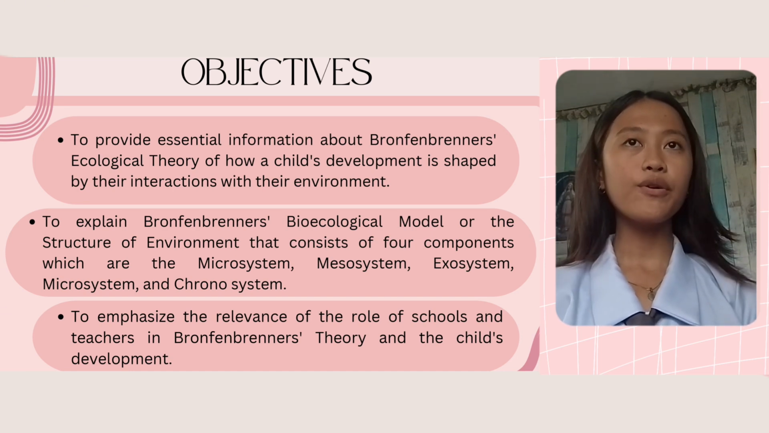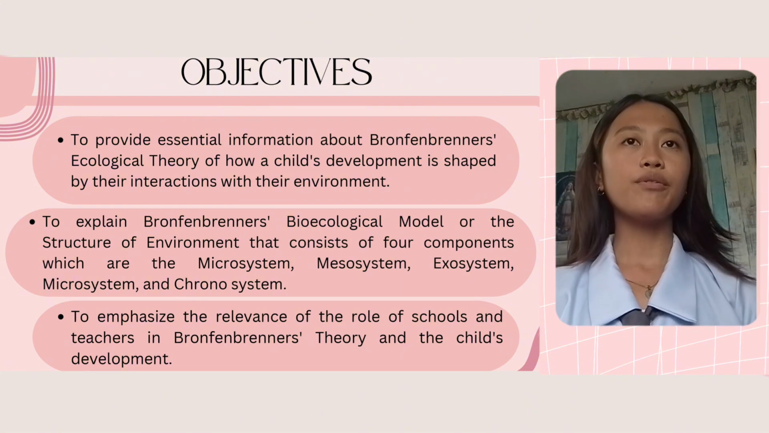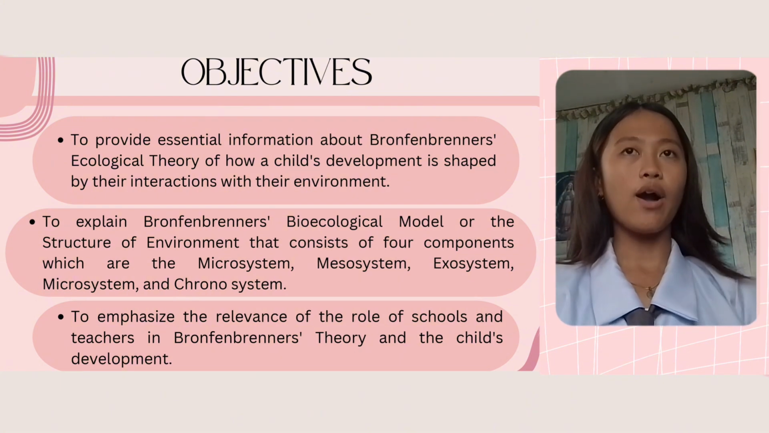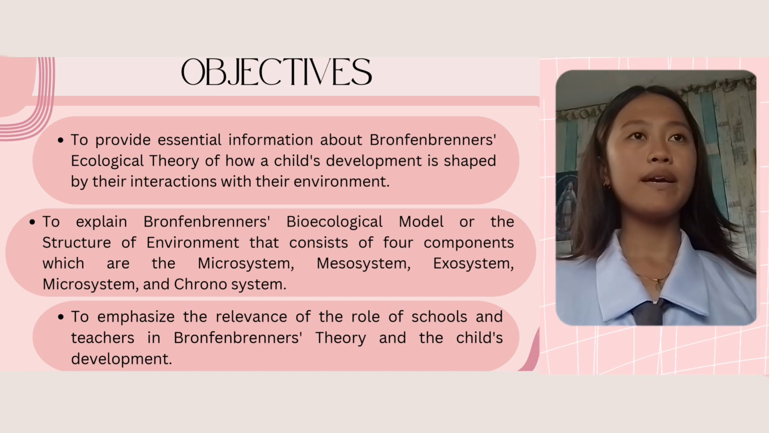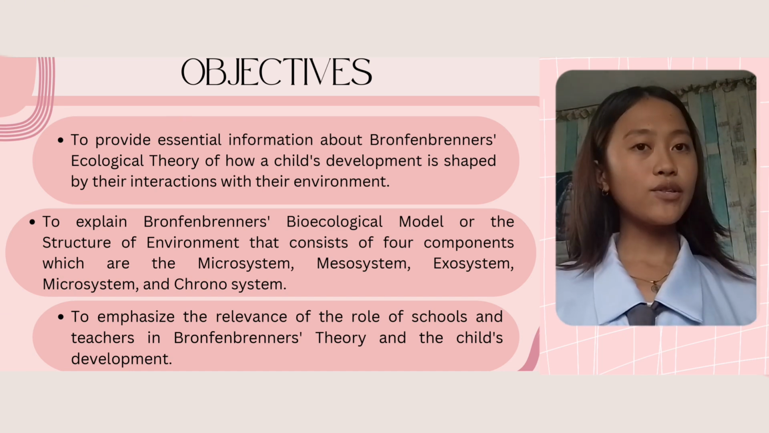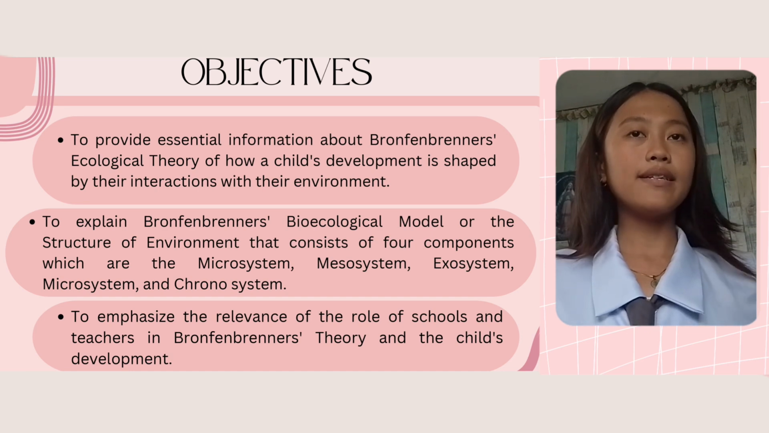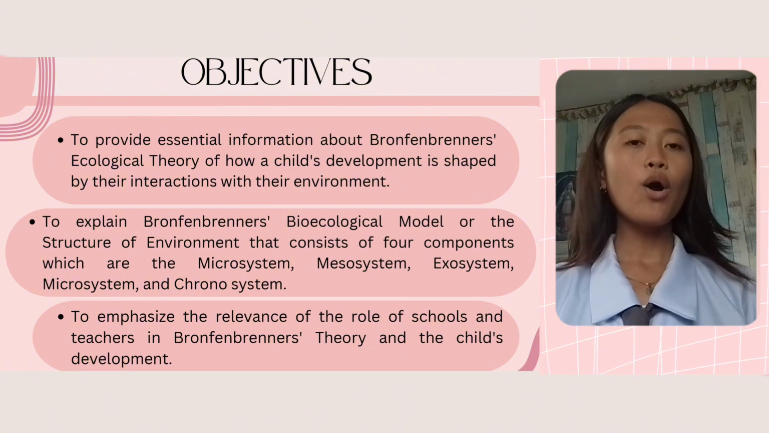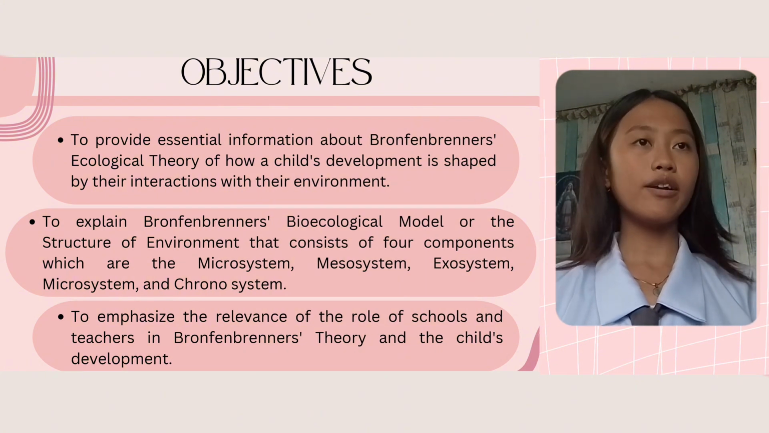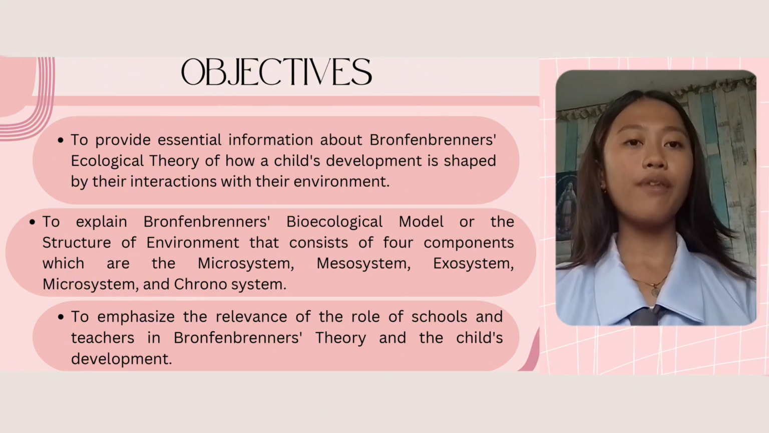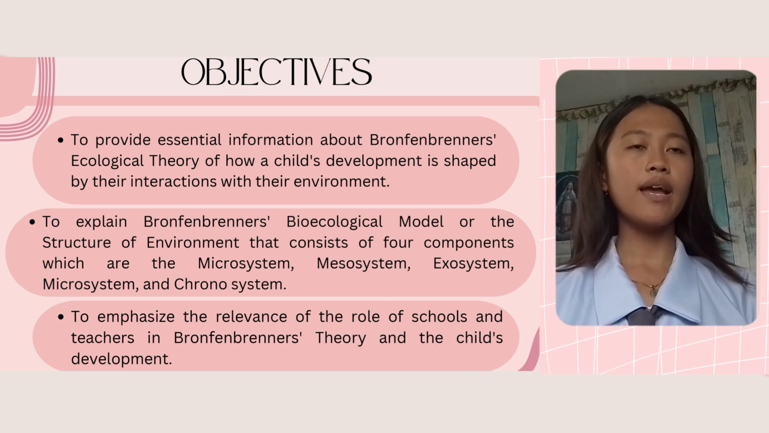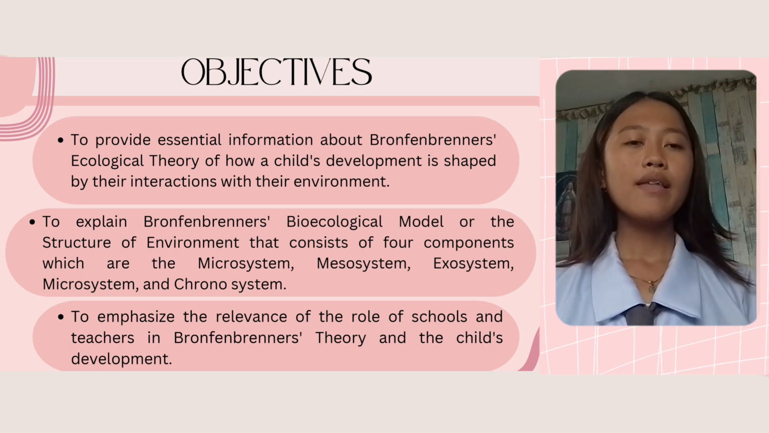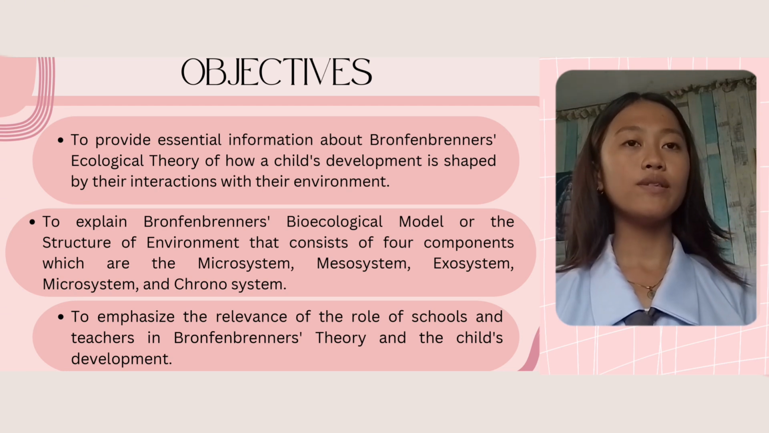So our first objective is to provide essential information about Bronfenbrenner's theory of how a child's development is shaped by their interactions with their environment. And then the second one is to explain Bronfenbrenner's bioecological model, or the structure of the environment that consists of 5 components. These are the microsystem, mesosystem, exosystem, the macrosystem, and lastly the chronosystem.